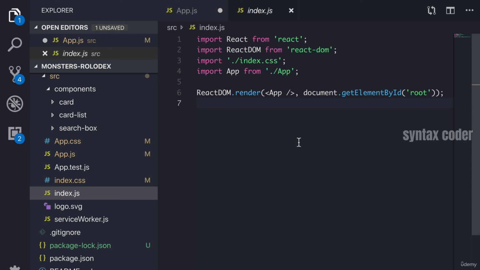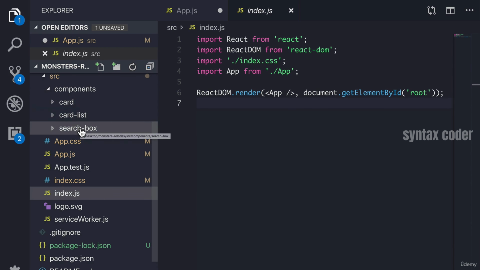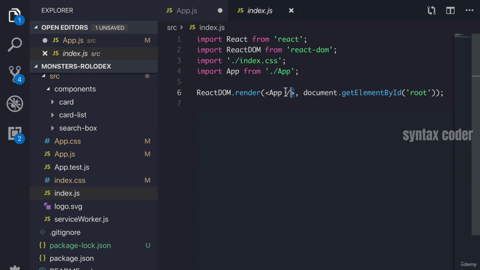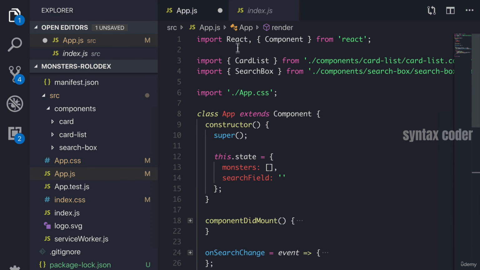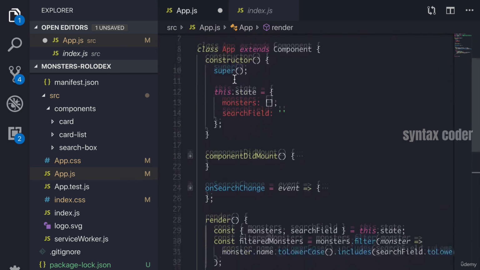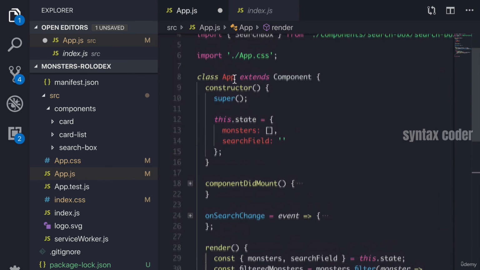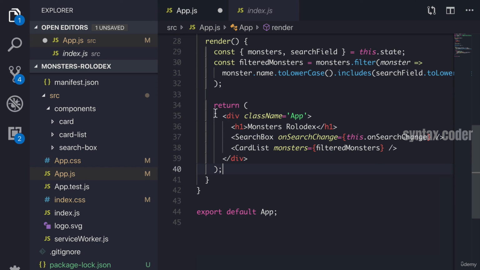Welcome back. Now, before we get into the next video where we're going to build some of these components and actually start making our app, I want to go over something. You notice here that we're rendering this app, which isn't HTML, but our own custom component. That is, we're importing this app file, which is app.js. And don't worry about this code. This is something that we're going to write later on. But we see over here that we're returning, under the render, some HTML.